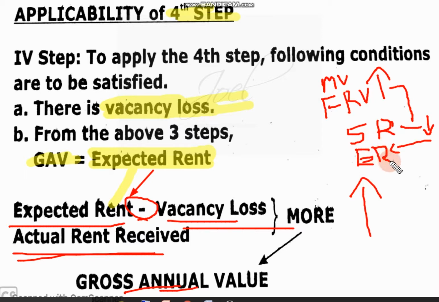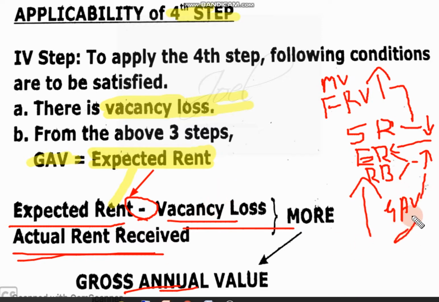Expected rent and rent received you will compare. Out of these two, whichever is highest is called gross annual value.